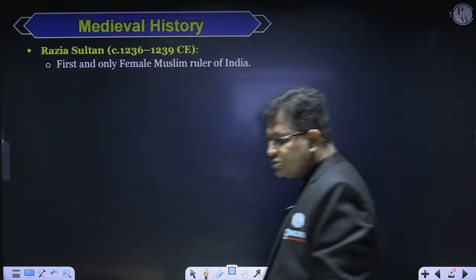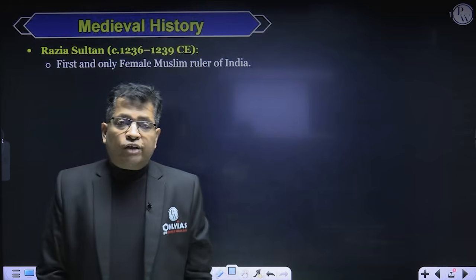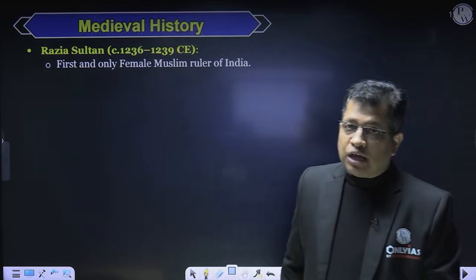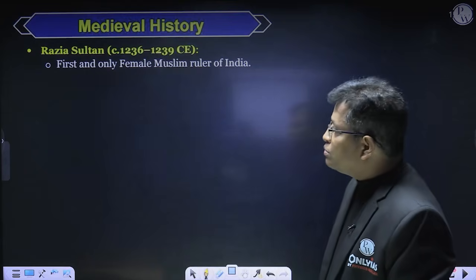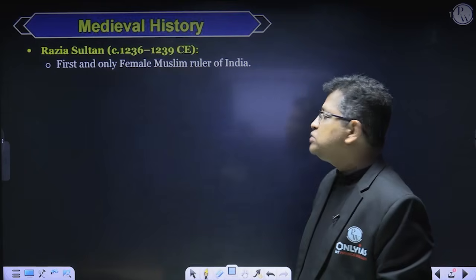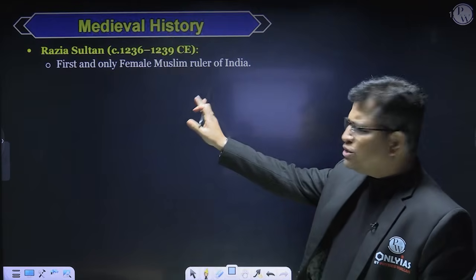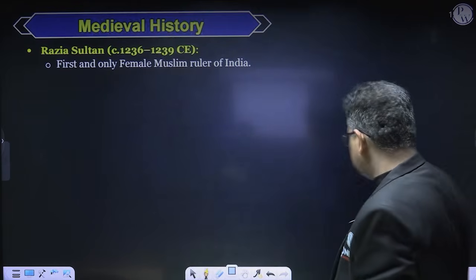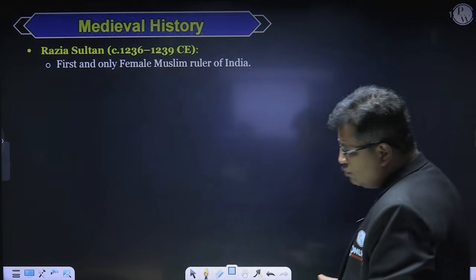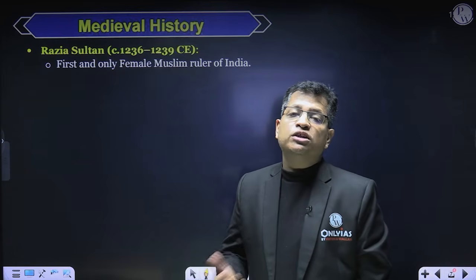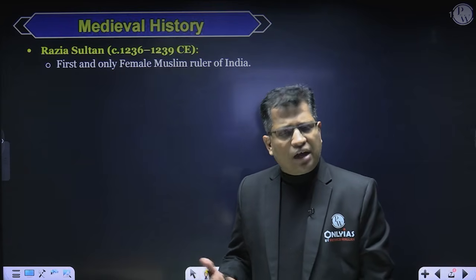After Iltutmish, one of his daughters, Razia Sultan, became the Sultan of the Delhi Sultanate, and she was the first and the only female Sultan of India. So this much is only required for Razia Sultan. But since she was a woman, and it was not liked by the male chauvinist society, she had to sacrifice her life also.